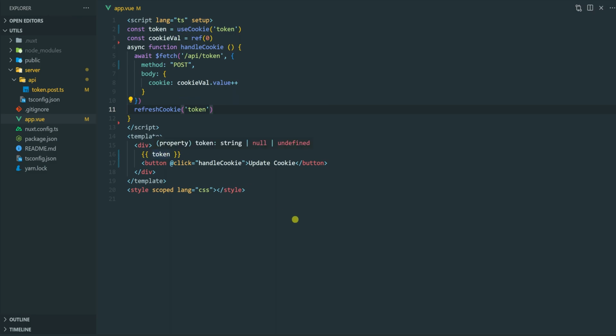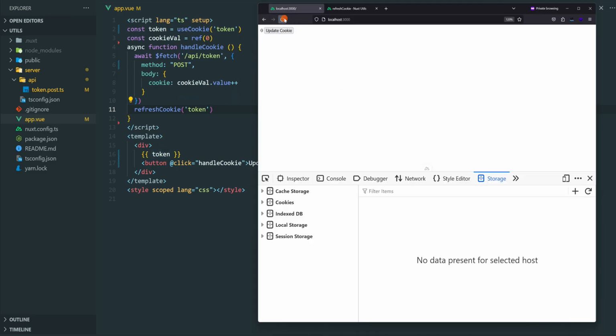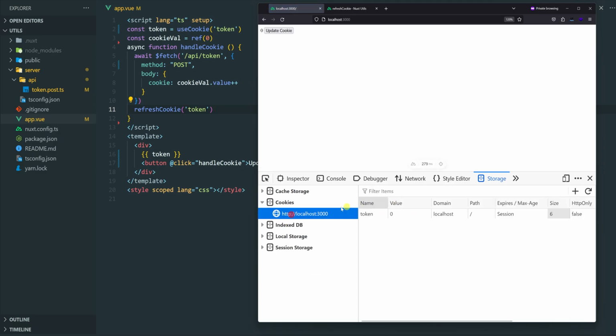Okay, so let's go ahead and check that in the browser. Refresh, make sure that everything is fresh here. And then here in the cookies, currently the value is 0. If I click on that, it will update to 0 since the default value here is 0. But if I click again, notice that the value here changes to 1, and the value in the cookies changes to 1 as well. So now it displays the current value of the cookie in the client.